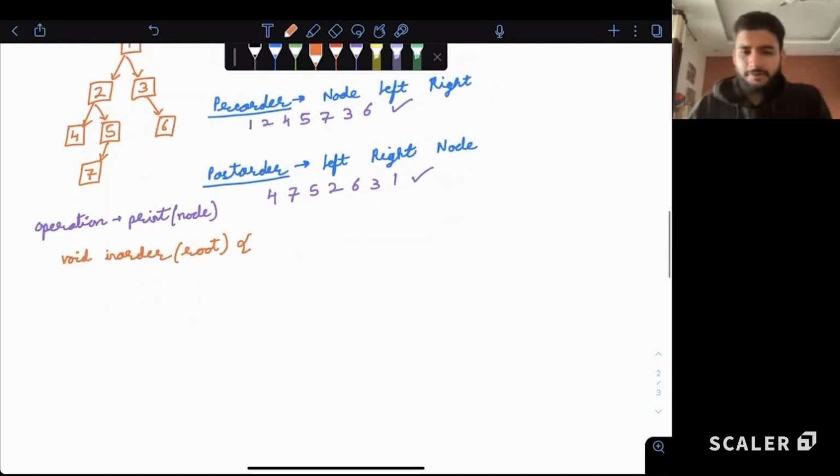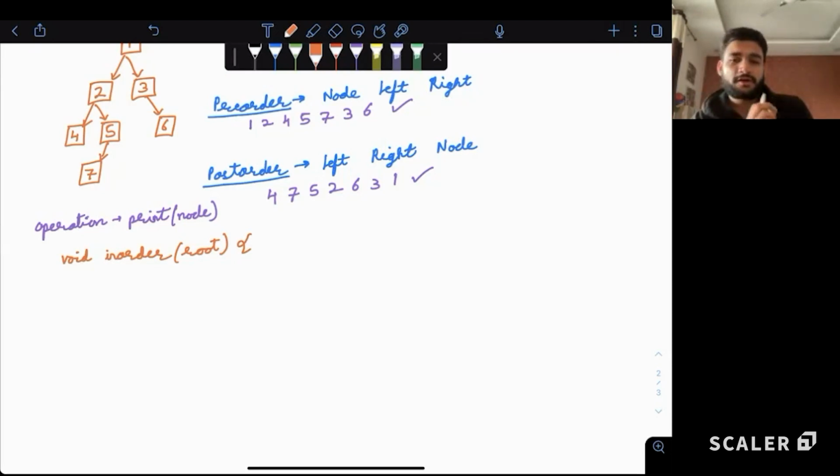Guys, one important general tip. Whenever you see any question on a binary tree, the first statement in the code should be to check what will happen if my current node is null. What if my tree is not there? What if the root node itself is null? Does it make sense?